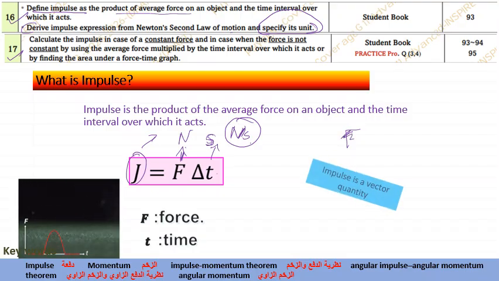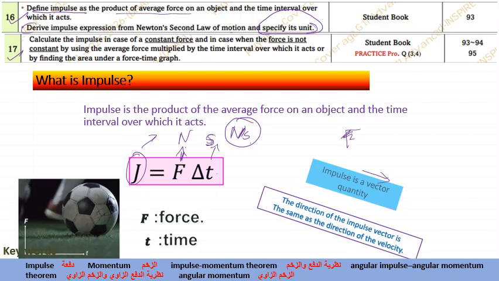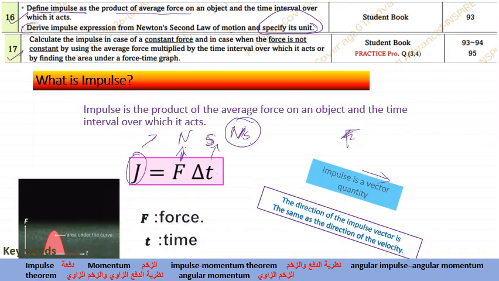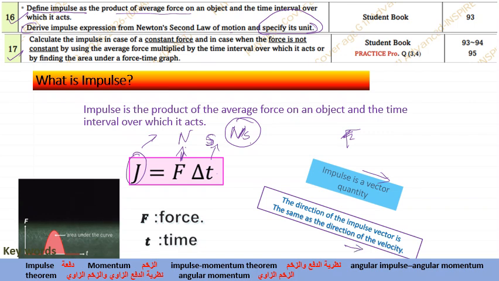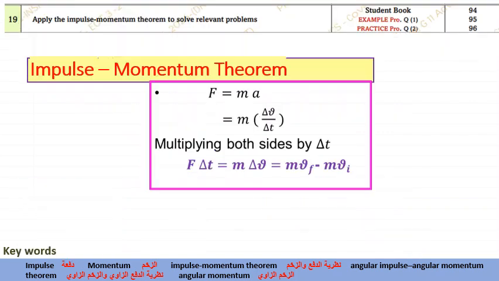And moreover, try to understand impulse is a vector quantity, and the impulse will have a direction of velocity. Impulse is a vector quantity, so if it is a vector quantity, it must be having a direction, right? So what is the direction of impulse? Direction of impulse is exactly the same direction as velocity. Okay, now the next one, apply impulse momentum theorem to solve the relevant equation. This is what I said.